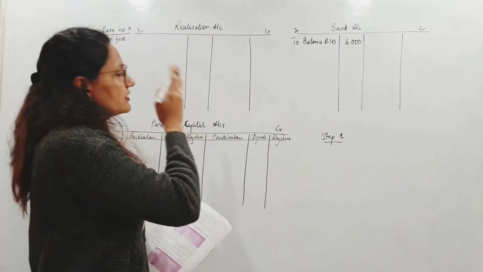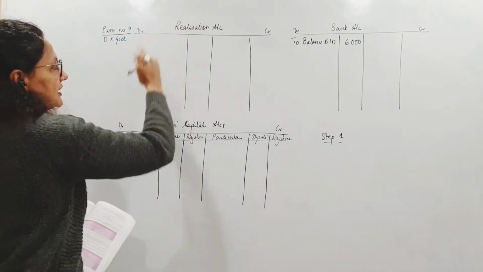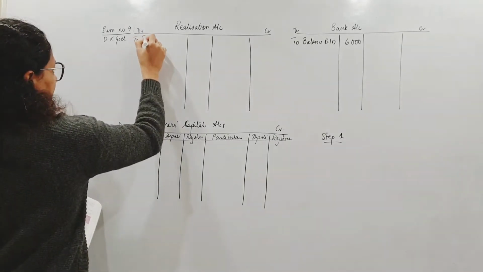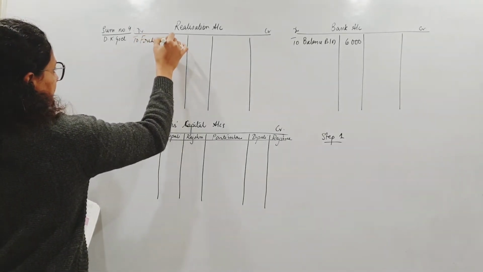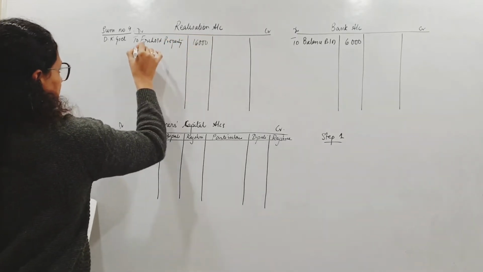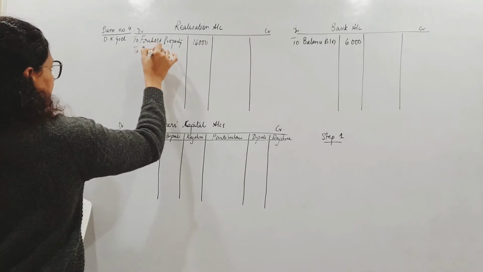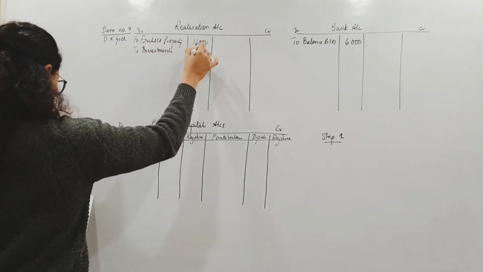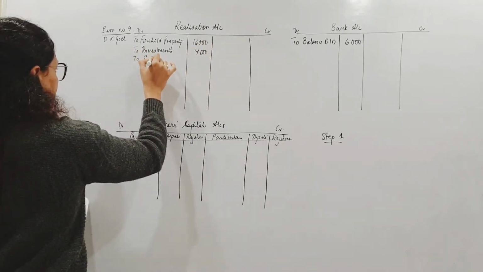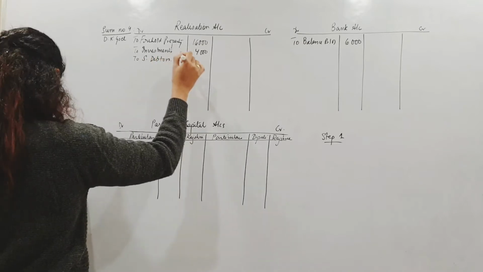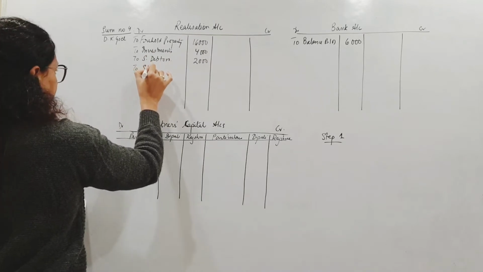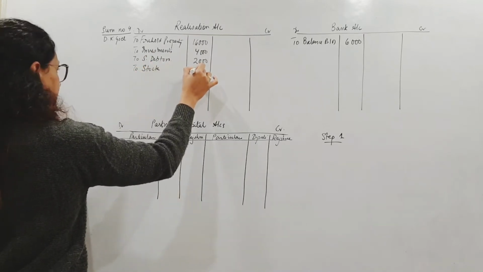Remaining all assets will be transferred to realization. Journal entries, realization account debit to sundry assets, each asset separately. So freehold property is 16,000. 2. We have investments. 4,000. All assets that can be realized and converted into cash, which have any saleable value, वो सब realization account में transfer हो जाएंगे. So all of this will be put here.